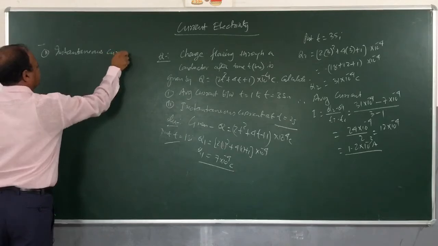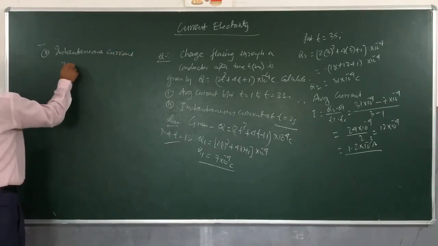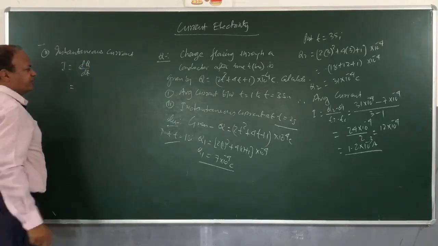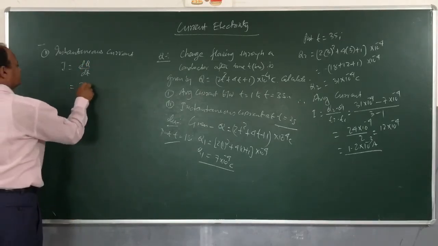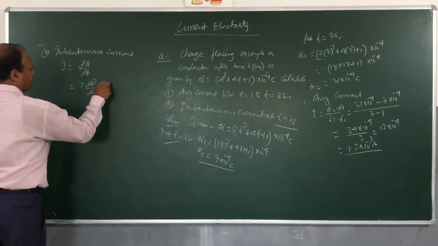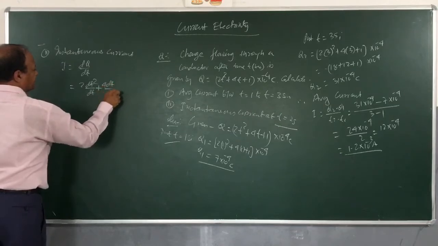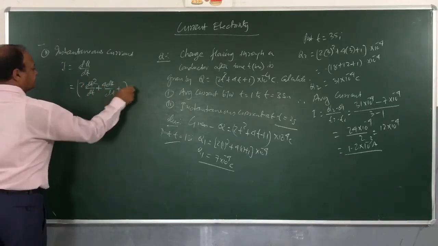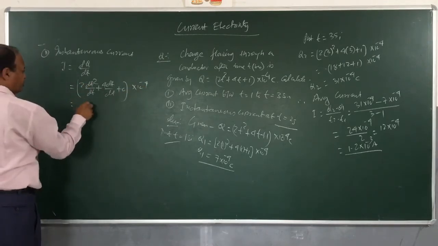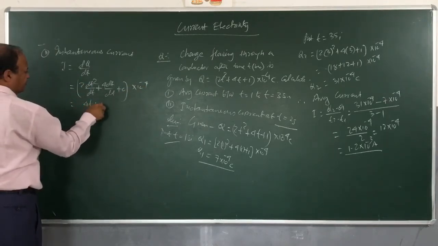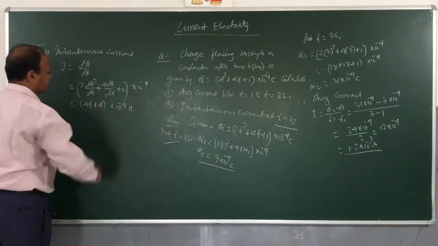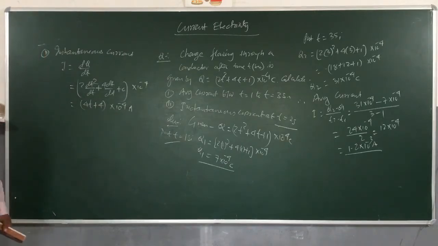Instantaneous current I is equal to how much, children? dq dt. So we differentiate 2t square dt plus 4t dt. Derivative of 1 is 0, into 10 power minus 4. So we have 4t plus 4 into 10 to the power minus 4, and what is the unit of current here? Ampere.